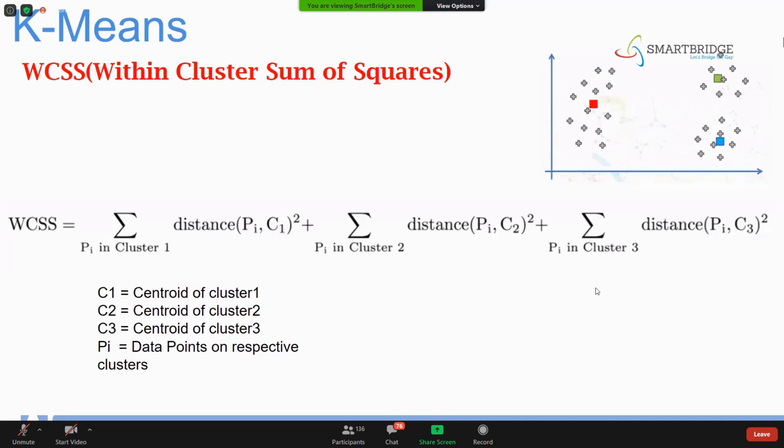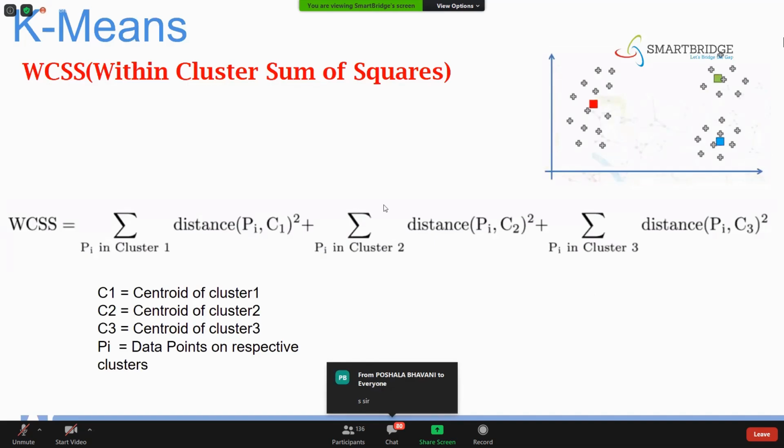Did you understand the WCSS formula here? Try to understand slide by slide. You will understand finally how the K value will be found. Just for example's sake, if you take K equal to 3, if you're having 3 clusters, what will be the WCSS value? All of you, do you understand how to calculate the WCSS value for 3 clusters? Okay, cool.